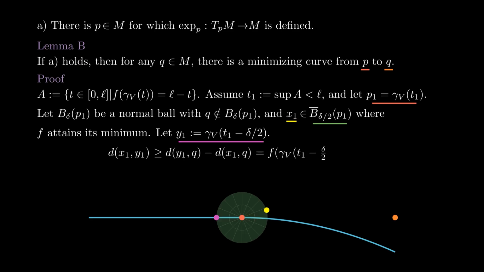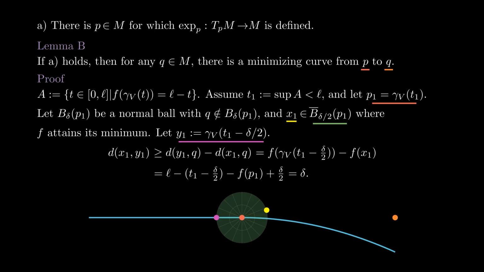This is f of gamma v of t1 minus delta over 2 minus f of x1. Since t1 minus delta over 2 is in A, the first term equals L minus t1 minus delta over 2, and by the previous lemma, f of x1 equals f of p1 minus delta over 2. Since p1 is gamma v of t1 and t1 is in A, some terms cancel and we simply get delta.